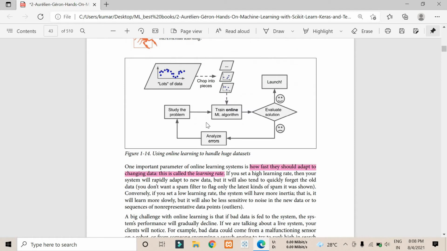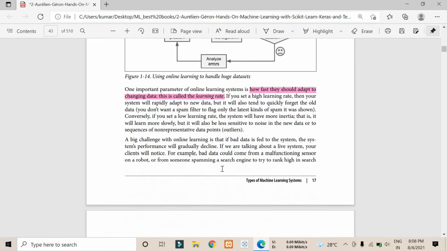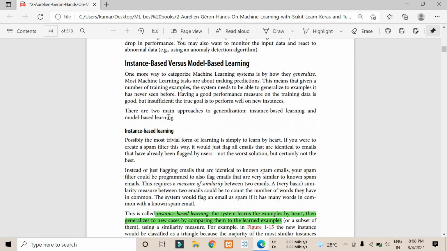And yeah, so this is how fast they adapt to the changes. That's called learning rate. It's a very important term. What's the learning rate? If your model has a good learning rate, that means it takes less time to analyze more data.